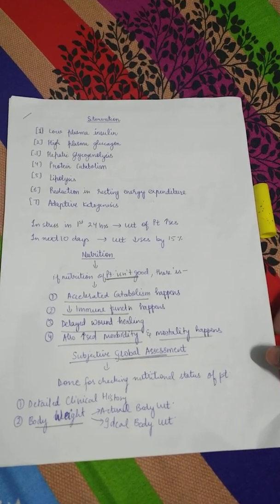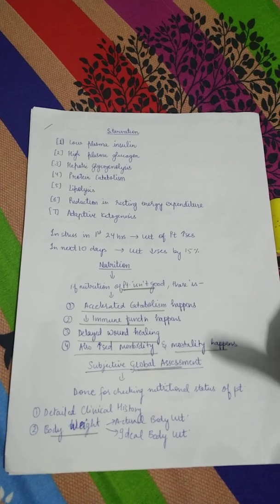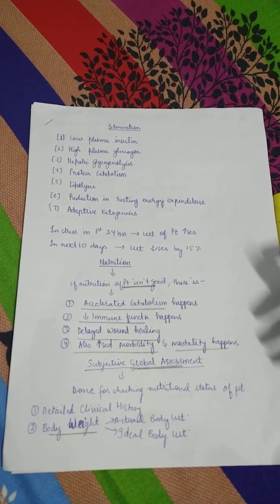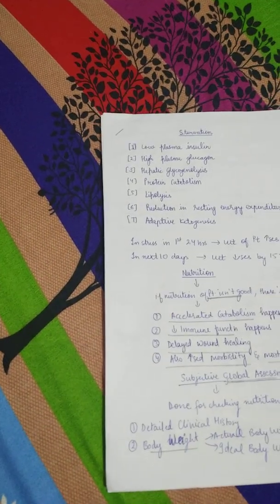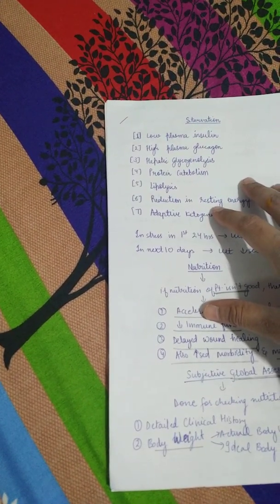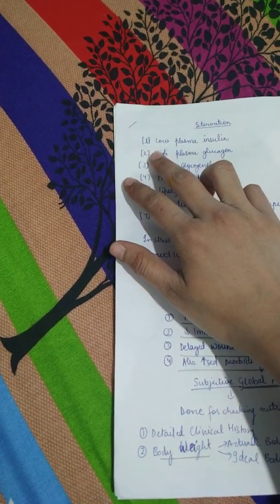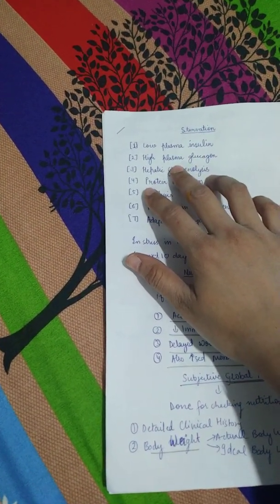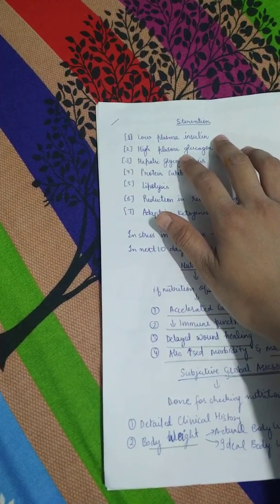So today's topic is from general surgery, named nutrition. Before nutrition, we need to know what starvation is. So starvation basically comprises 7 things: the insulin level in the plasma goes down and the glucagon level in the plasma goes up. So what will happen? What does insulin do? Insulin will